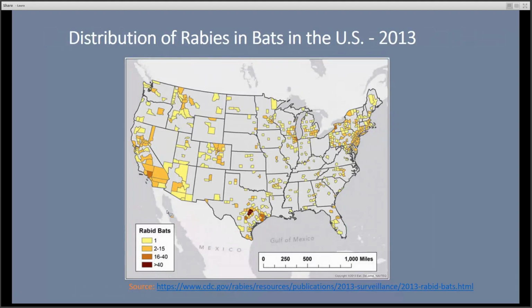Bats are also mammals that can contract and transmit rabies. This map shows the distribution of bat rabies in the U.S. Each wildlife species shown on these maps has a specific form or strain of the rabies virus. While each rabies virus strain is most common among the originating species, they can be transmitted to any other mammalian species, including humans. In New Mexico, the most common rabies strains are bat, fox, and skunk strains.